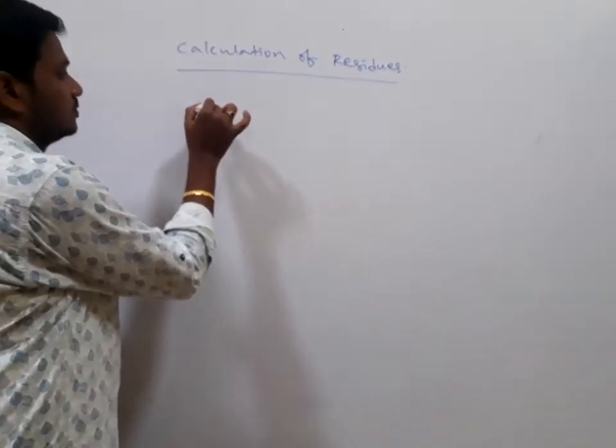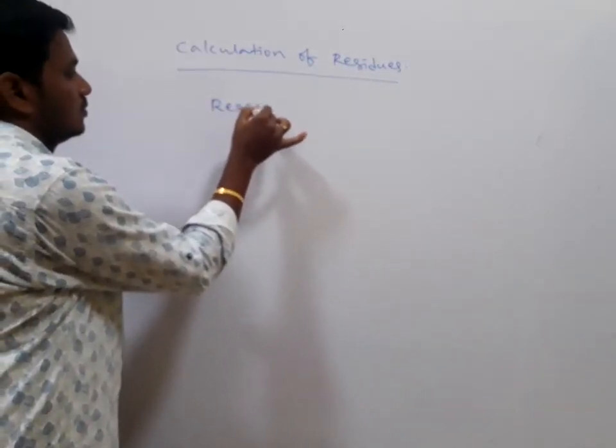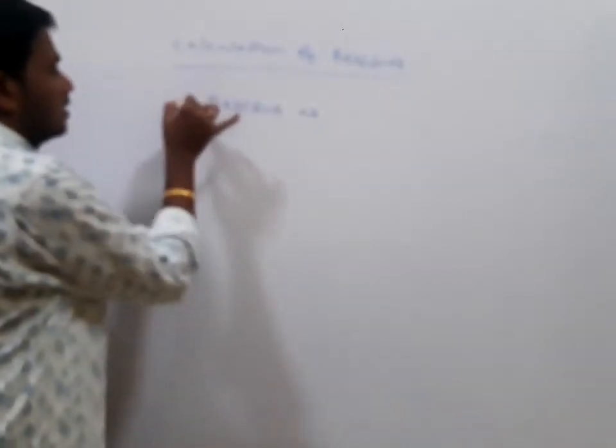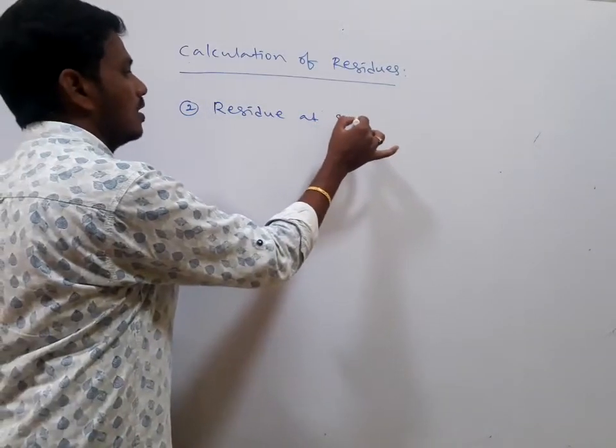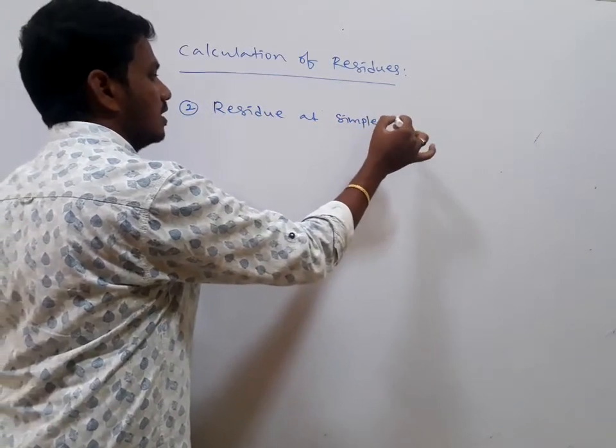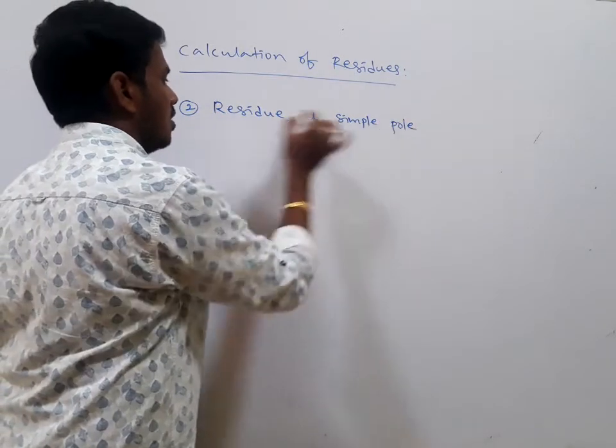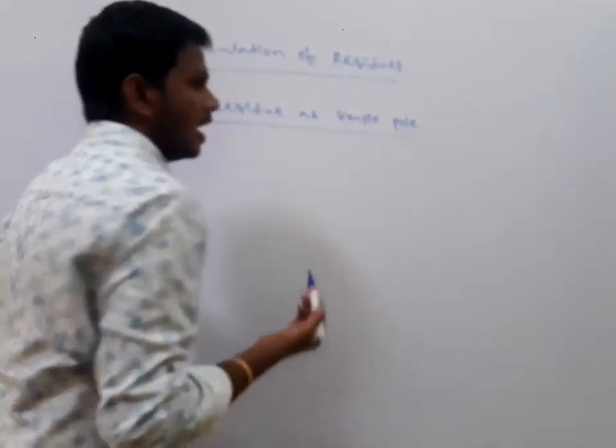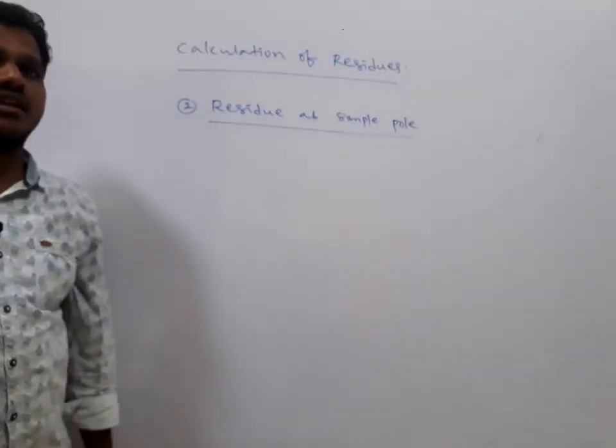Second one, residue at simple pole. These concepts are very important, as is how we are going to find the residue at a simple pole. At a simple pole means only one term exists in the principal part.